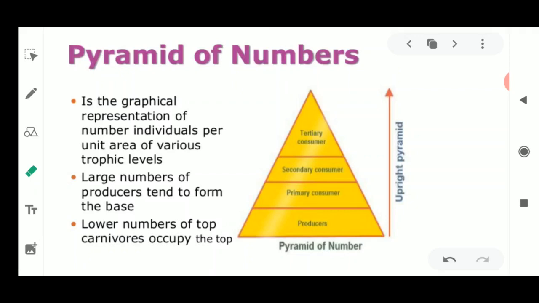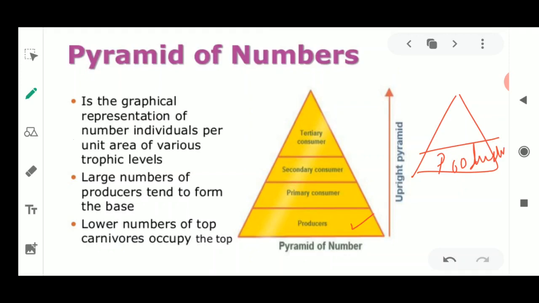What does this definition say? The definition of pyramid of number says that it is a graphical representation of the number of individuals present in a particular area. So if we are talking about the producer, it will be at the base. Just remember, we will always draw the pyramid by adding producer at the base. Now if producers are very few, we are going to invert this pyramid.